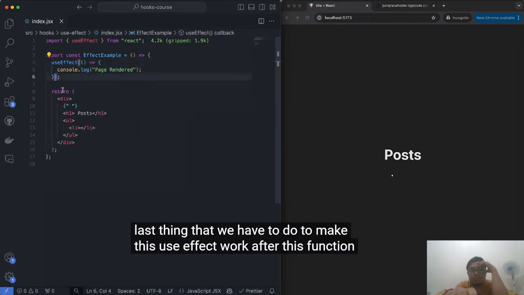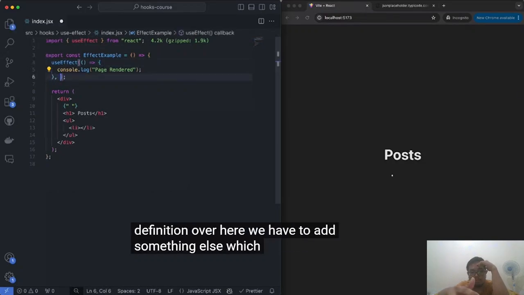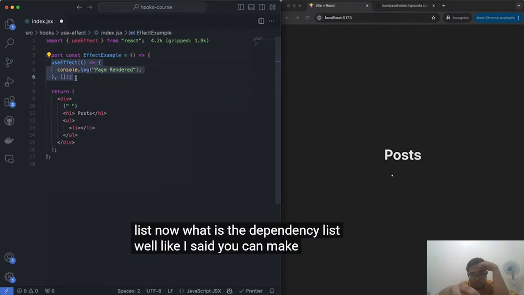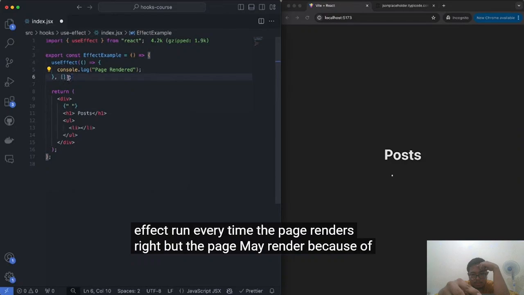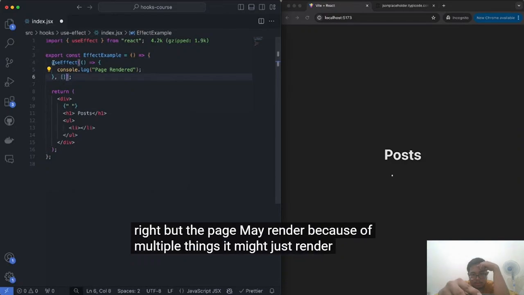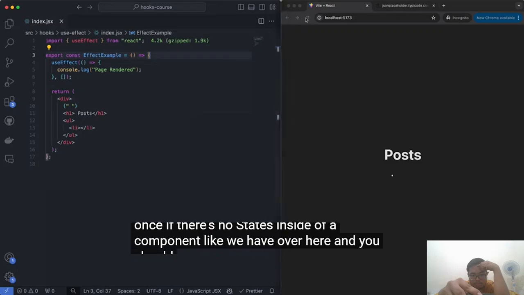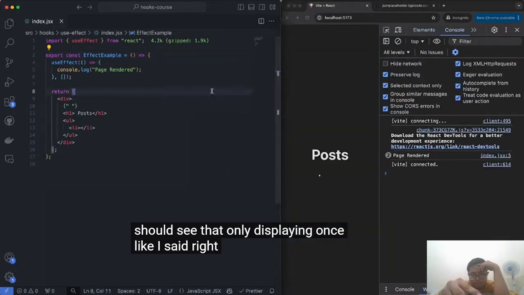After this function definition over here, we have to add something else, which is a dependency list. Now, what is the dependency list? Well, like I said, you can make this useEffect run every time the page renders, right? But the page may render because of multiple things. It might just render once if there's no states inside of a component like we have over here, and you should see that only displaying once, like I said, right?